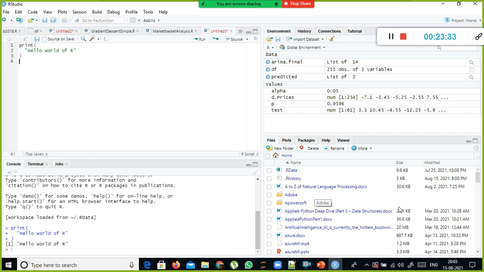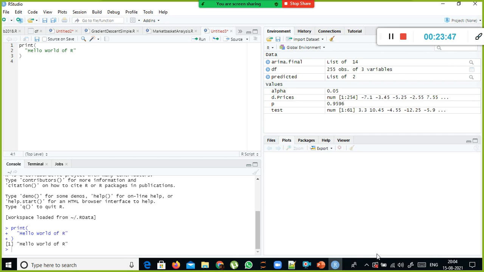On the right bottom, you can see another window. This shows the files in your local Windows system, what folders are there and which files are in which folder. If you want to see it, you can see it here itself. And you have something called plots. If you plot any chart, let's say you execute a function called histogram, the chart will get plotted here on the right bottom.